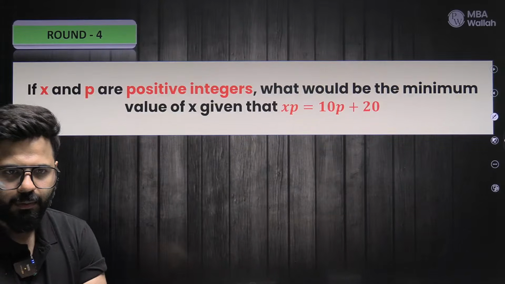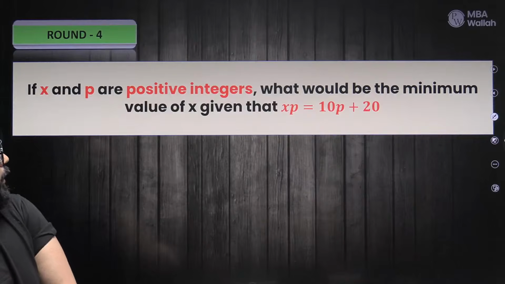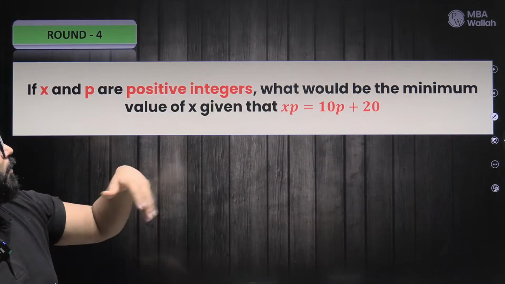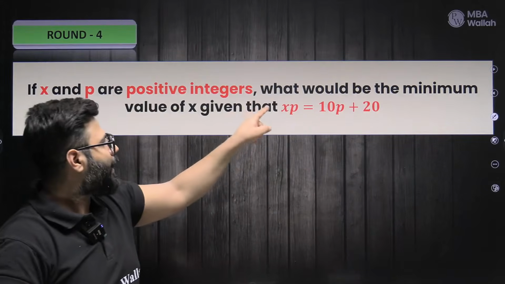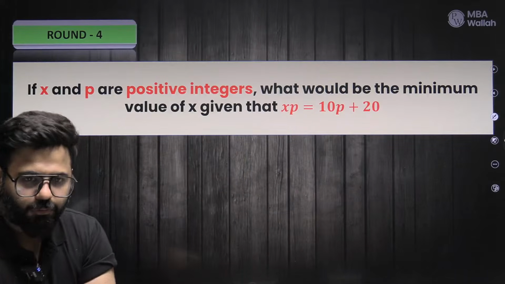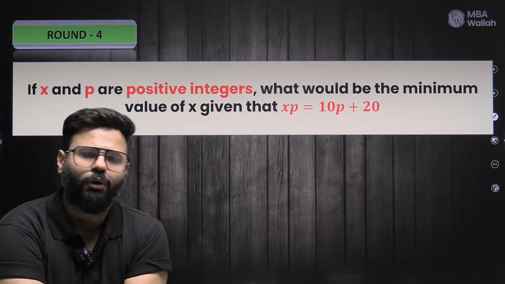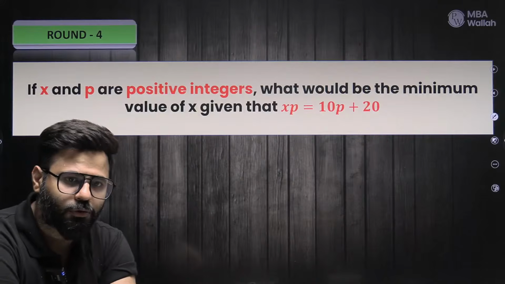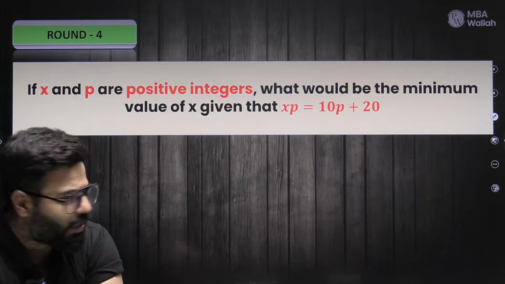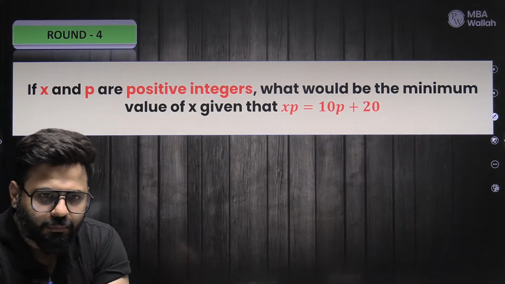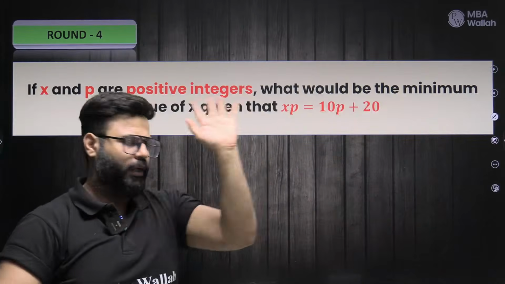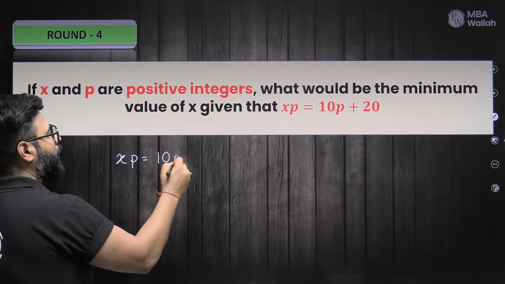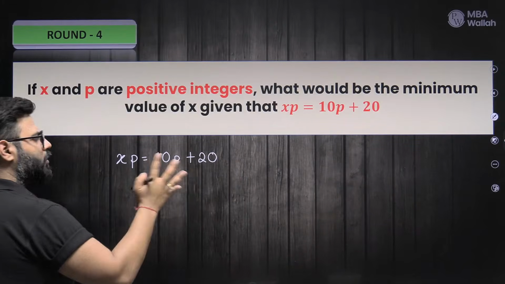Think. So now I'm here to find out the minimum value of x. Now the point is, this is not that simple that I go ahead and put p equal to 1. Why? Because x also has p with it. So if you feel the answer is 30, you are mistaken. Don't be in too much of a hurry. Think. I can put in some value so that x will even come down less than 30. If the question would have been x equals 10p plus 20, fine. But this time it's not that. It is xp equals 10p plus 20. Now it's not that simple.